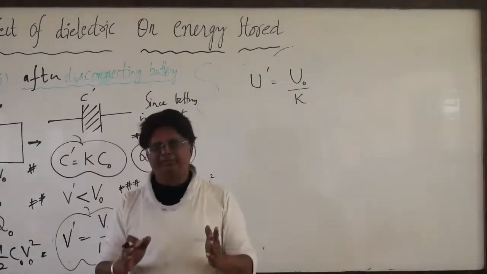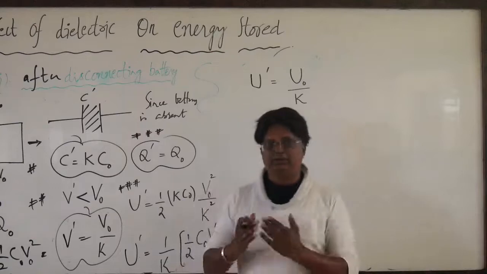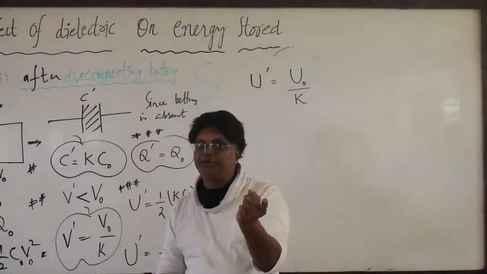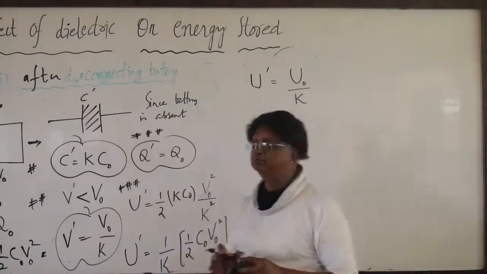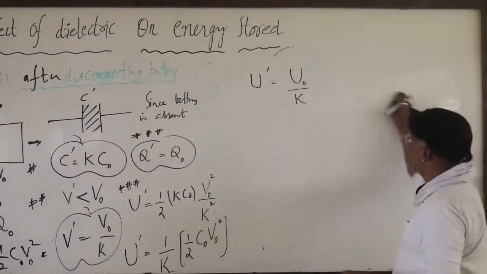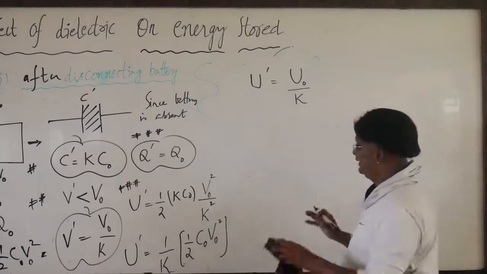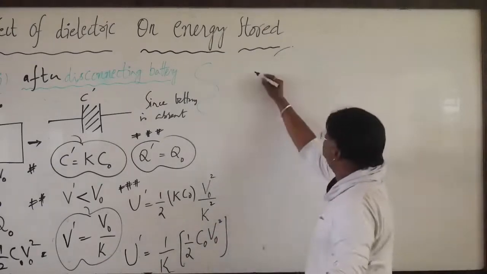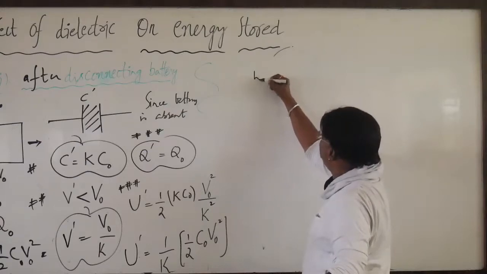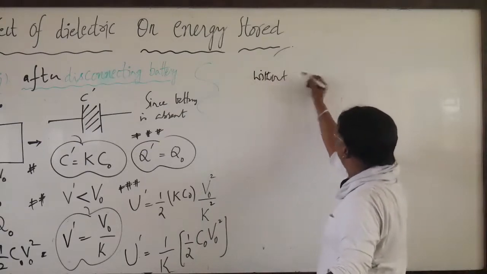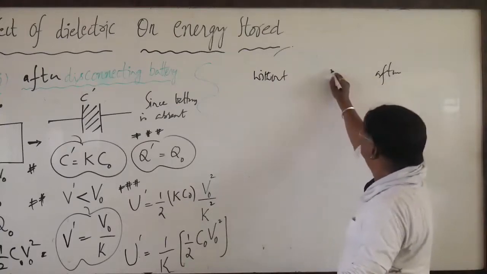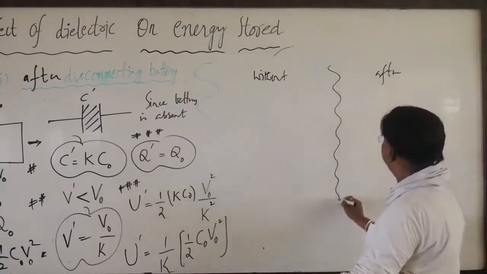Now you can summarize the results that we have given today. Suppose the effect of dielectric without disconnecting and after disconnecting, in comparison. This is without disconnecting and this is after disconnecting.